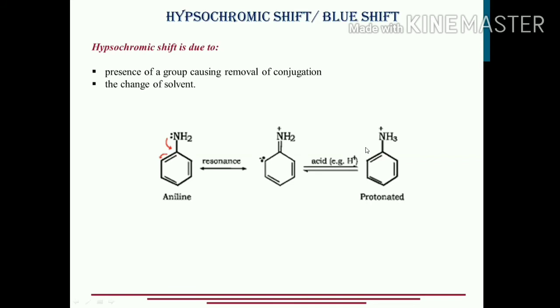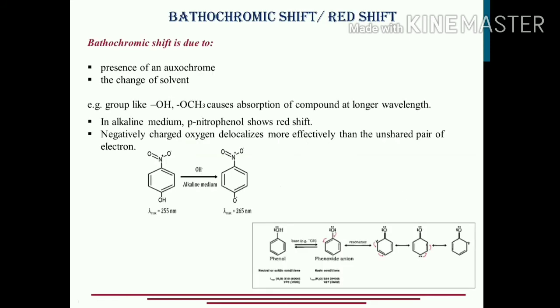Okay, so if we compare aniline and anilium ion, anilium ion will have a lower value of lambda max as compared to aniline. Fine. The reason you all know now, because the conjugation has decreased. Removal of conjugation has taken place. This type of shift in the lambda max, a decrease in lambda max, is called a hypsochromic shift or the blue shift, as compared to the bathochromic shift.